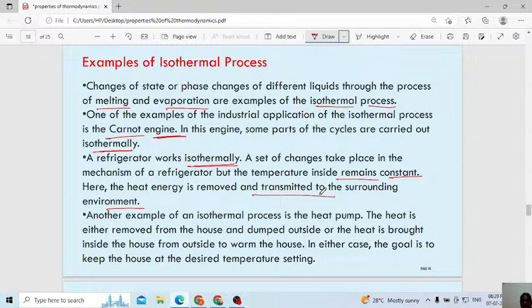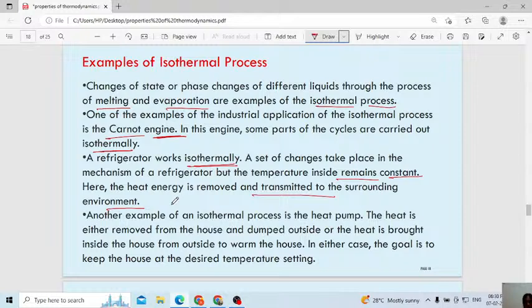If you keep the food outside, the outside temperature is higher, that's why the food gets spoiled. The working of the refrigerator is also there in detail, which I will explain. Here you have to remember, in the refrigerator there is transformation of heat energy, but the temperature is constant.